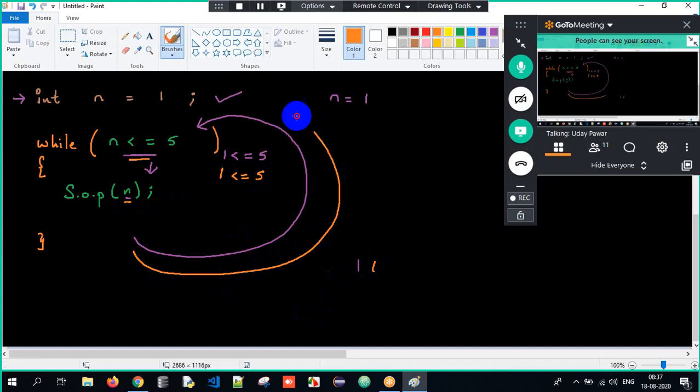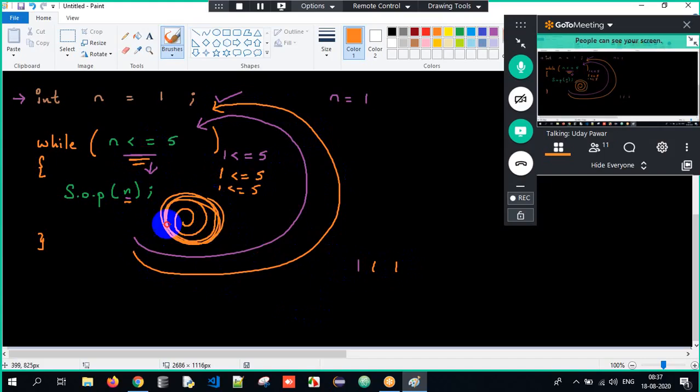Again the loop will go back. What is my n value? It's still 1. Is 1 lesser than or equal to 5? Yes, again 1. Don't you think so? It's an infinite loop here. It will keep on printing 1, 1, 1, 1, 1, 1, 1, 1, 1, 1. This will lead to infinite loop.